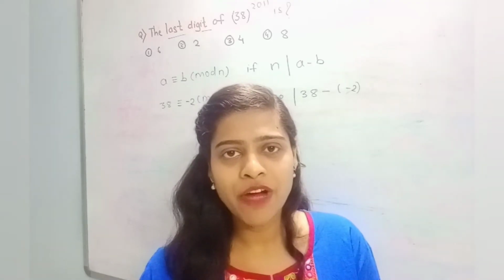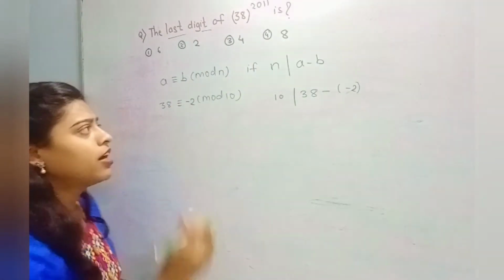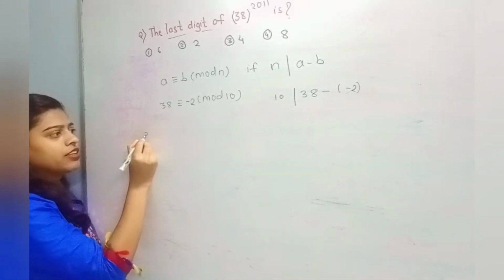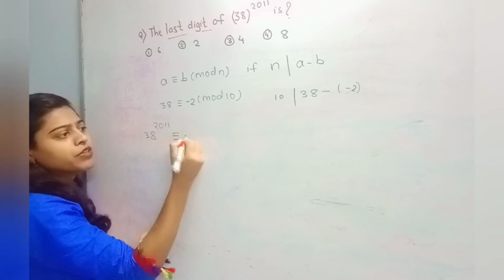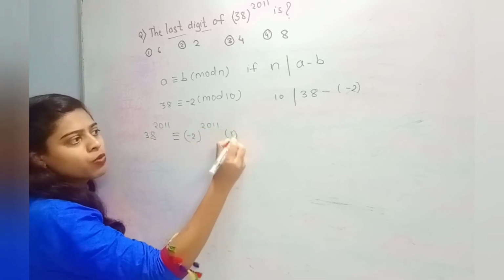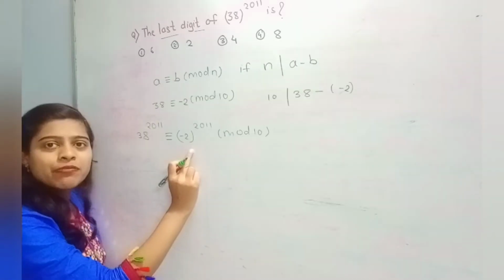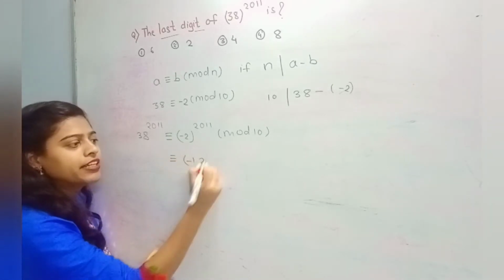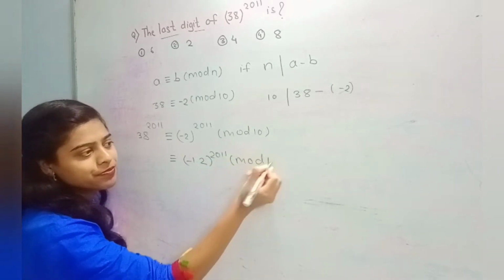But in the question we have to find 38 raised to 2011. Therefore, we apply the power 2011 on both sides. That is 38 raised to 2011 congruent to -2 raised to 2011 modulo 10. This can be written as -1 into 2 raised to 2011 modulo 10.